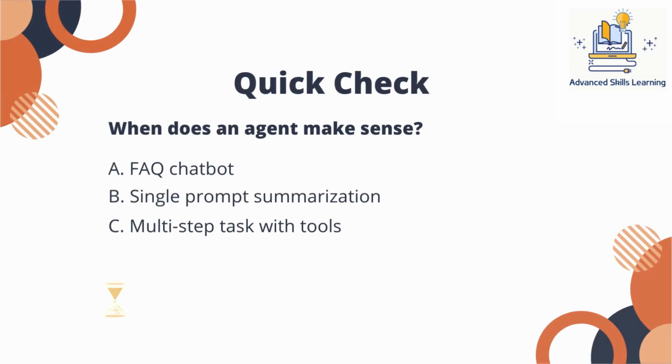Quick check, 2 seconds. When does an agent actually make sense? A. An FAQ chatbot. B. A single prompt summary. C. A multi-step task that uses tools and feedback. Keep your guess. The answer is C. Agents earn their complexity when iteration and decision-making matter.